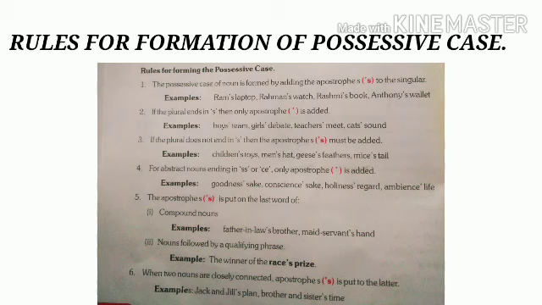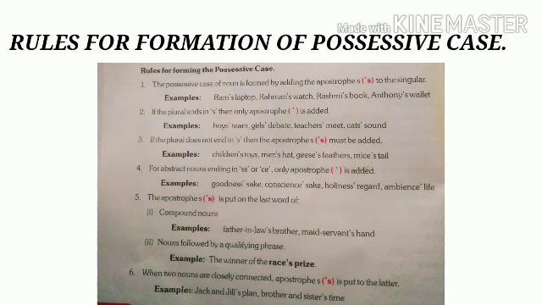Now the fourth one is, for abstract nouns ending in ss or ce, only an apostrophe is added. Children, we already know that an abstract noun is something that can only be felt or experienced. For example, you can see in your book it is given goodness, conscience, holiness, ambience. So for abstract nouns like this ending with ss or ce, we only put an apostrophe instead of apostrophe s. See in your book, it is written goodness' sake, conscience' sake, holiness' regard, ambience' life, etc.